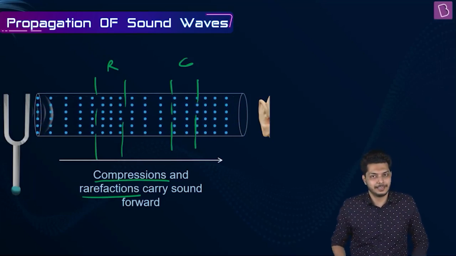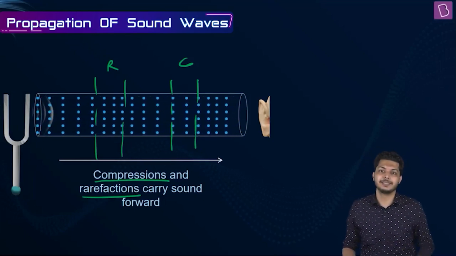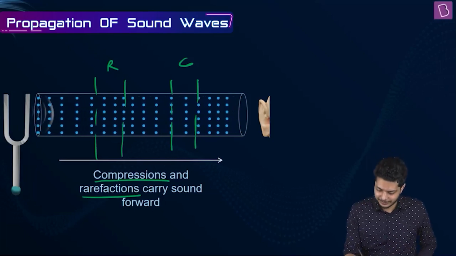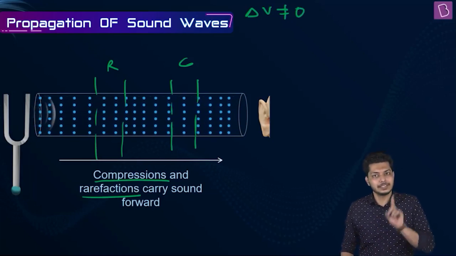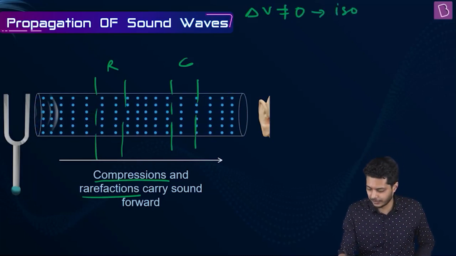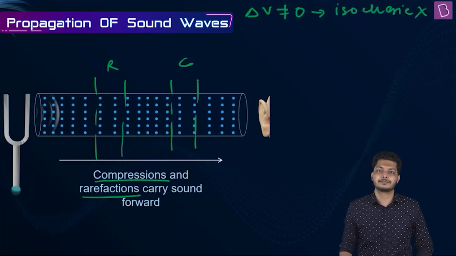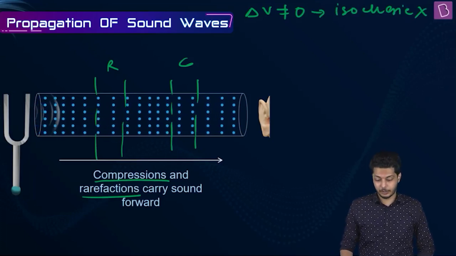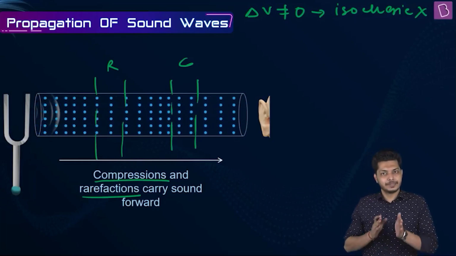So how can we say that volume is going to remain constant? Volume is changing throughout the medium, right? And that is why del V cannot be equal to 0. There is a change in volume. If there is a change in volume, the process cannot be isochoric. Am I right?